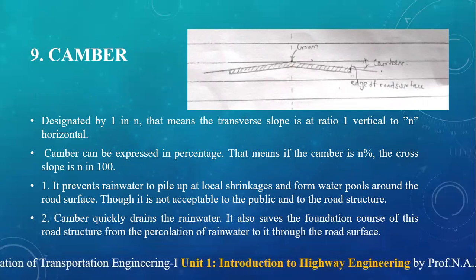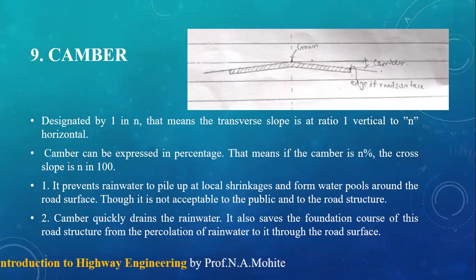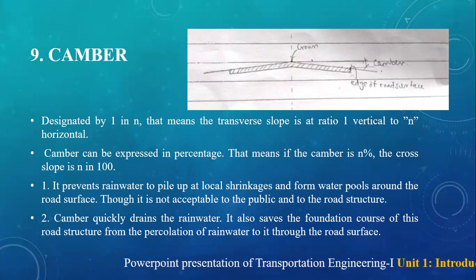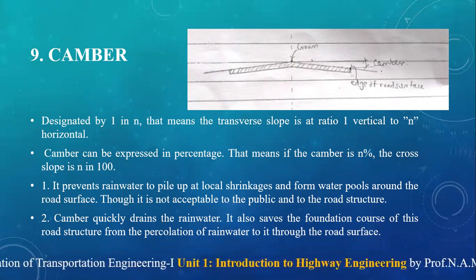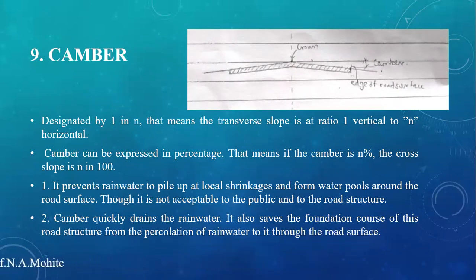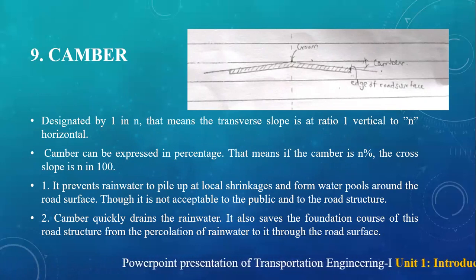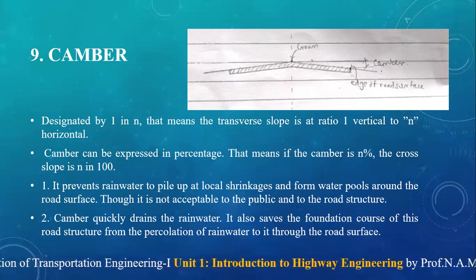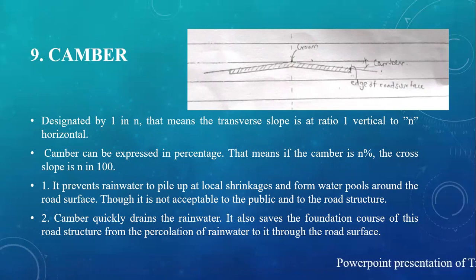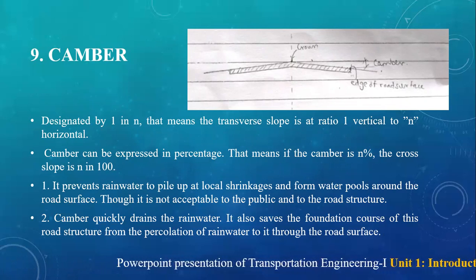It also saves the foundation course of these road structures from the percolation of rainwater through the road surface. If this water remains at the top surface of the pavement, we know that there are chances of forming potholes. Okay, if the potholes or the water saturates, that water is going to enter the subgrade, which will affect the stability and the life of the subgrade adversely.